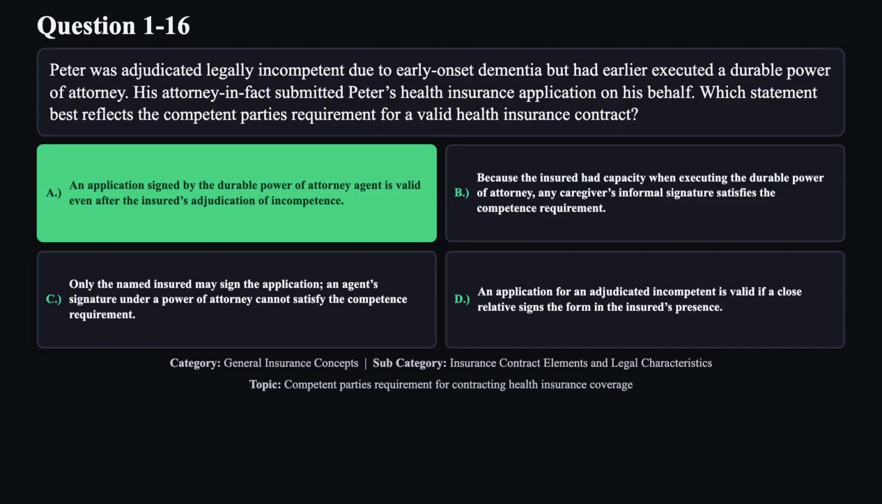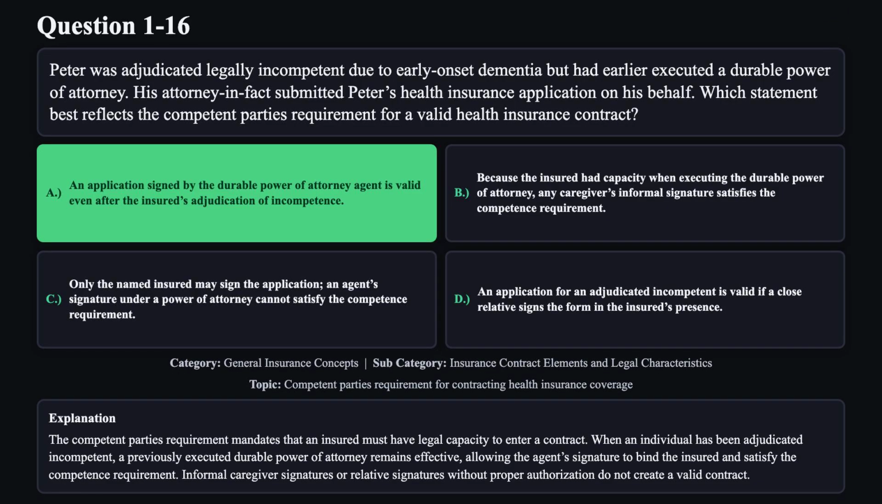The correct answer is A. The competent party's requirement mandates that an insured must have legal capacity to enter a contract. When an individual has been adjudicated incompetent, a previously executed durable power of attorney remains effective, allowing the agent's signature to bind the insured and satisfy the competence requirement. Informal caregiver signatures or relative signatures without proper authorization do not create a valid contract.